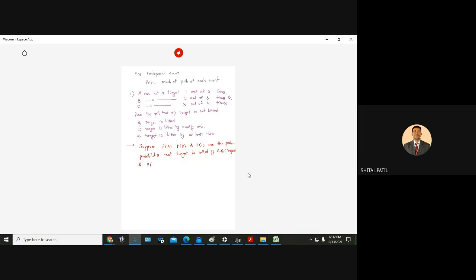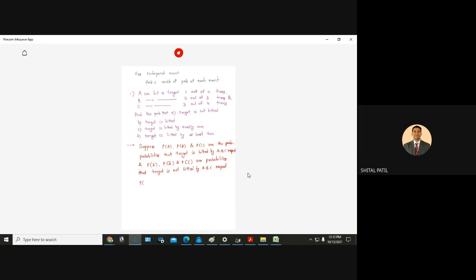And P of A bar, P of B bar, and P of C bar are the probabilities that the target is not hit by A, B, C.